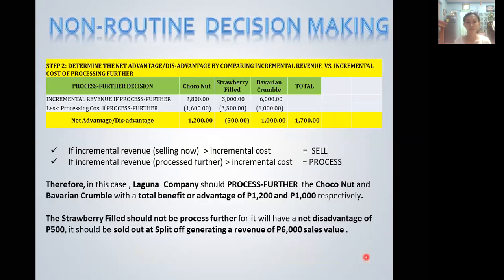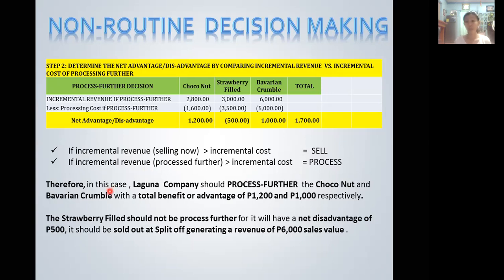So there was a decision rule for situation number 3. The decision rule is, if the incremental revenue from selling it now is greater than the incremental cost of processing further, the decision is to sell. However, if the incremental revenue or sale in processing it further is greater than the incremental cost of processing it further, then you have to arrive at a decision to process it further.